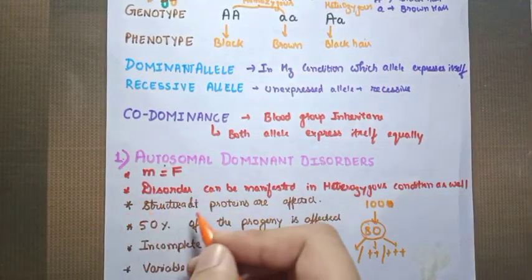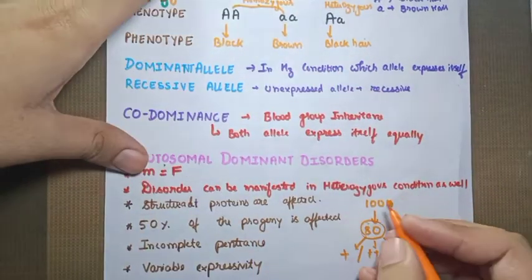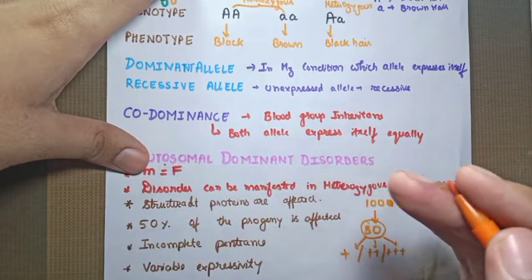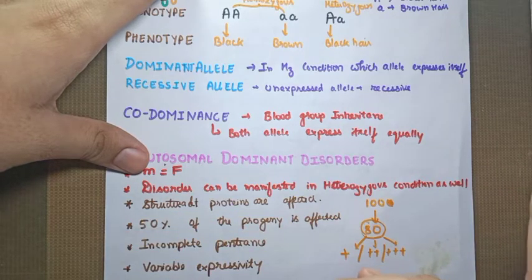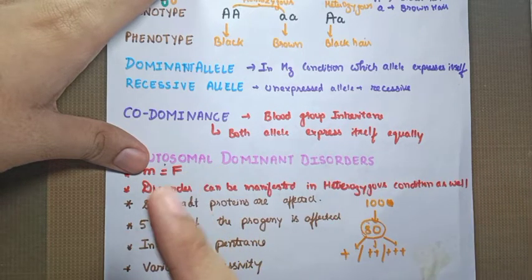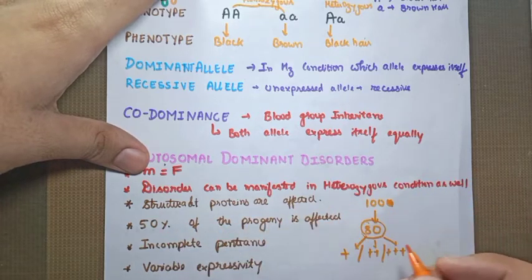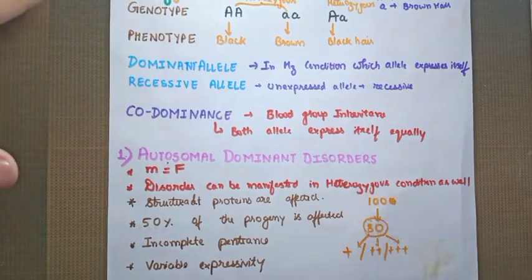So it affects the structural proteins, and 50% of the progeny is affected. There is incomplete penetrance, meaning if 100 are getting a change in the genetic constitution, then only 80 are showing the symptoms. And the expressivity of the disease, or the severity of the disease, is different in different cases. Some may be mildly affected, some moderately, or others severely affected.